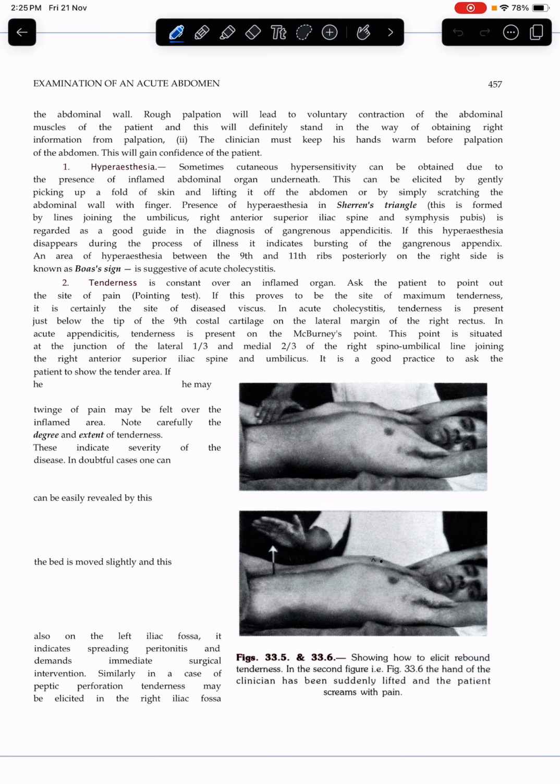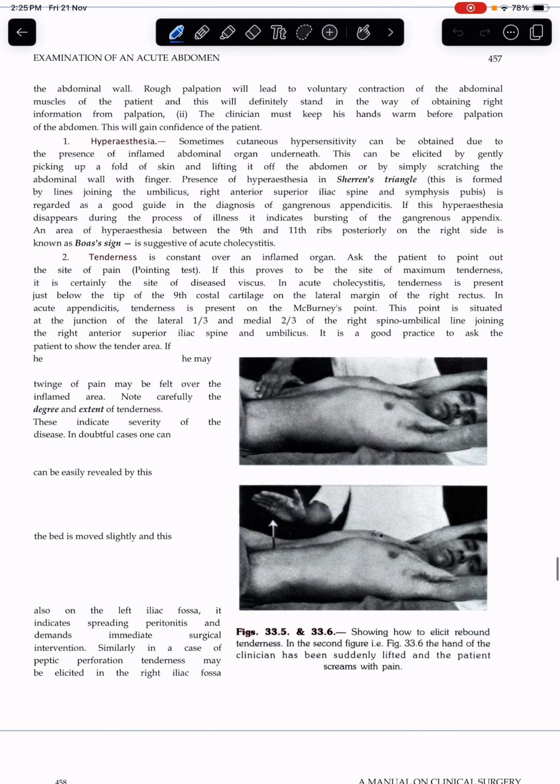Tenderness is constant over an inflamed organ. Ask the patient to point at the site of pain. Pointing test. If this proves to be the site of maximum tenderness, it is clearly the site of the diseased viscus. In acute cholecystitis, tenderness is present just below the tip of the ninth costal cartilage on the lateral margin of the right rectus.